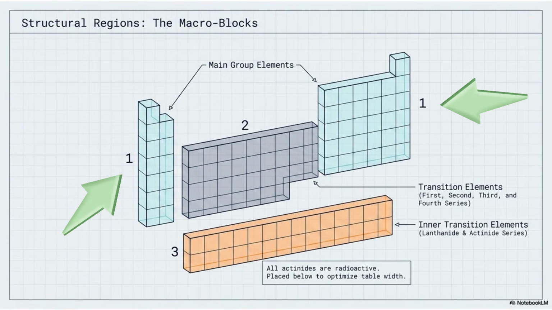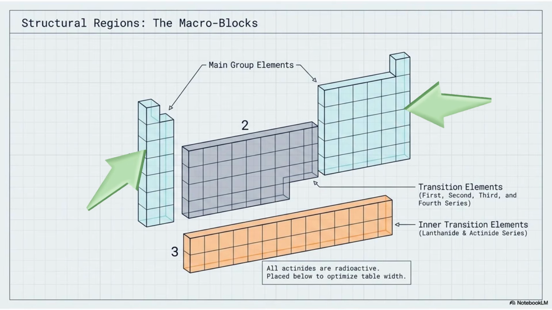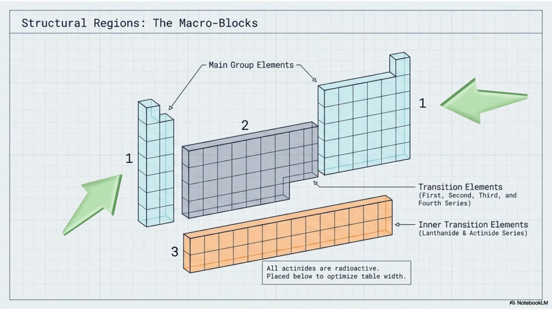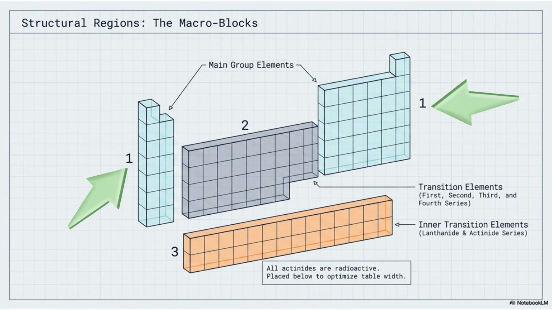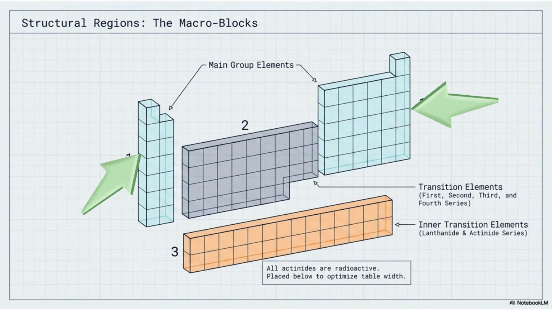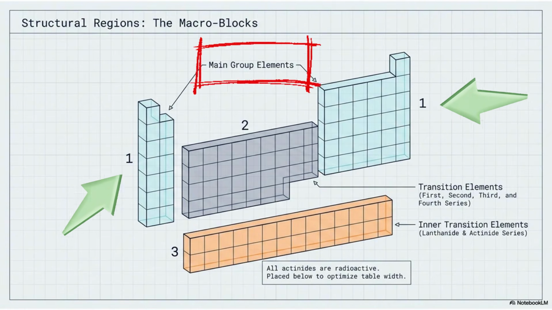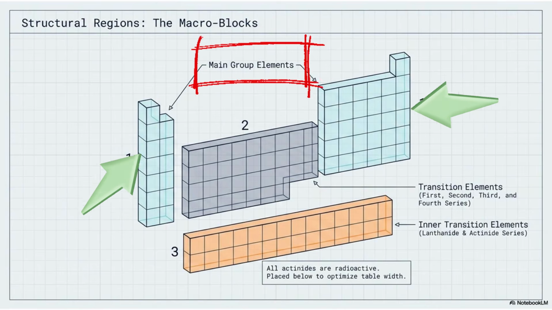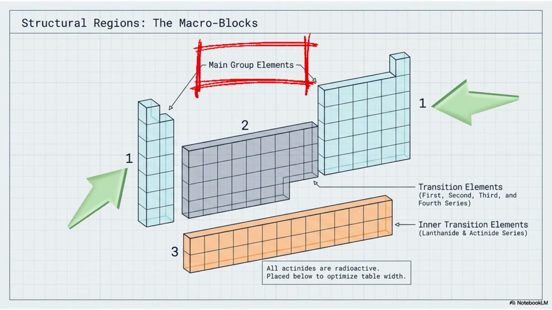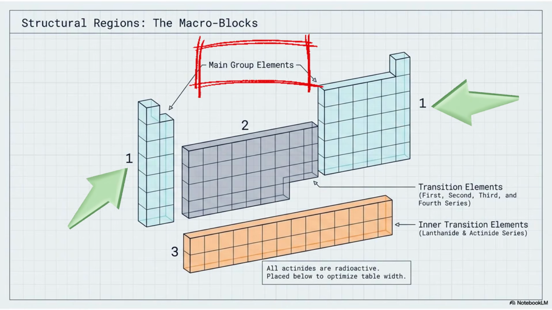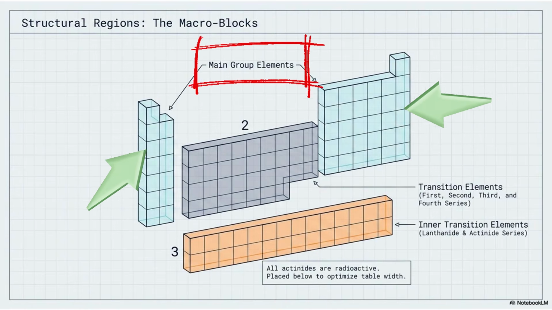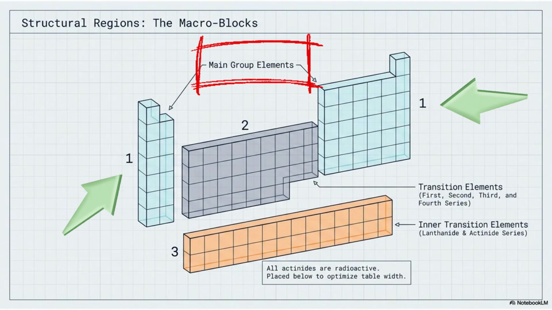Notice that these elements are found on both sides of the periodic table. On the left side, we have group 1 and 2, while on the right side, we have group 13 through 18. Although they appear separated, they actually belong to the same category called the main group elements. They are called the main group because they include the elements we encounter most often in everyday life. For example, hydrogen, carbon, nitrogen, oxygen, sodium, magnesium, aluminum, chlorine, and the noble gases. These elements form the majority of the compounds we use daily.